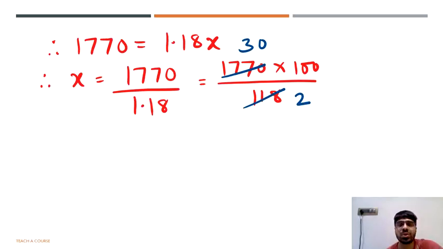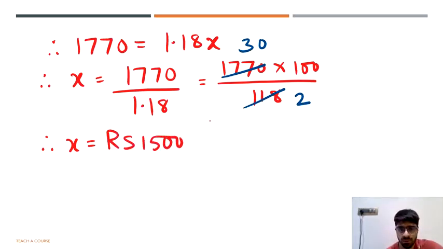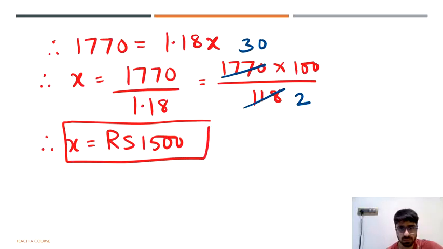So 59 into 30 giving you 1770 and 59 into 2 giving you 118. You can calculate the value of x easily from here now. So 30 into 100 would be 3000 divided by 2 would be rupees 1500. Just to remind you, x was the taxable value. So we have taxable value is rupees 1500.